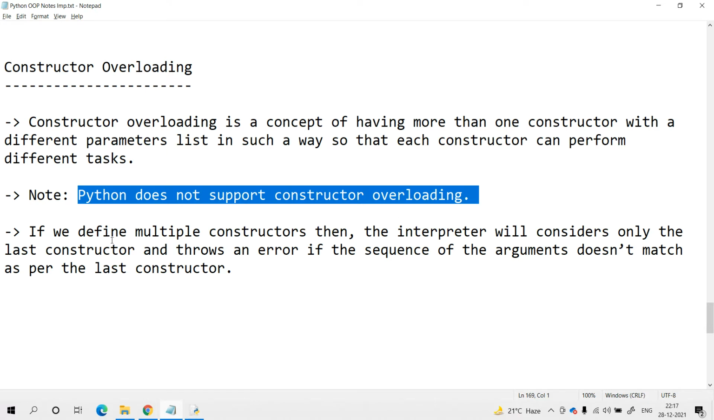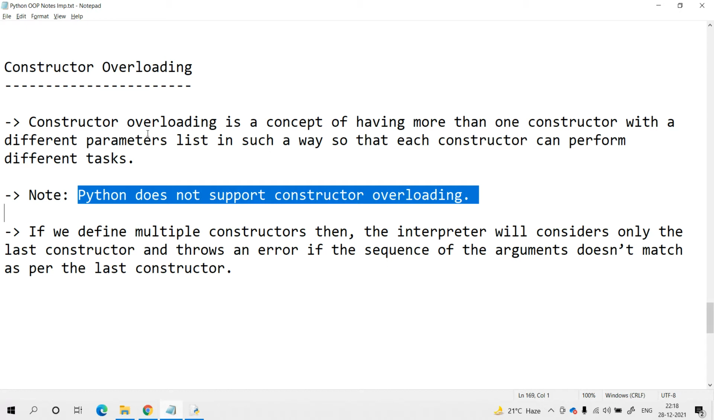What will happen if you define multiple constructors in the program? The Python interpreter will consider only the last constructor, and that too at the time of creation of the object of the class. We definitely need to match the number of arguments with the last constructor only. Otherwise it will throw an error if the arguments do not match the last constructor. Don't worry, I will explain it with the help of an example.